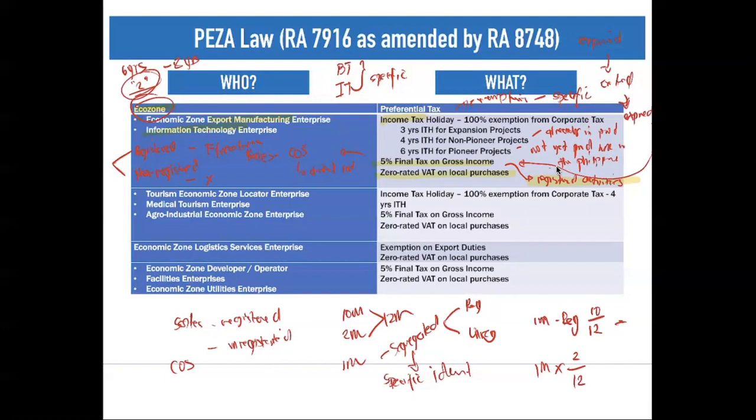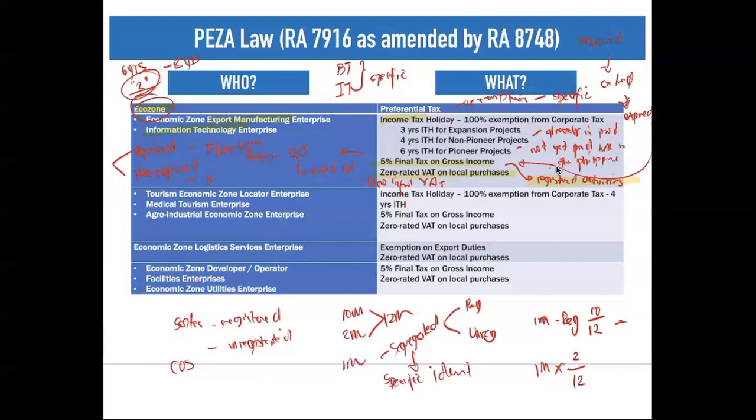However, for the part of buyer, we are the buyer here. Since you have zero rated VAT on local purchases, no input VAT on the part of your eco zone. Okay, so there are three incentives on your export manufacturing enterprise and information technology enterprise. And what are those? Income tax holiday, either 3, 4, 6 years. And then we have your 5% final tax on gross income. And then we have your zero rated VAT on local purchases.